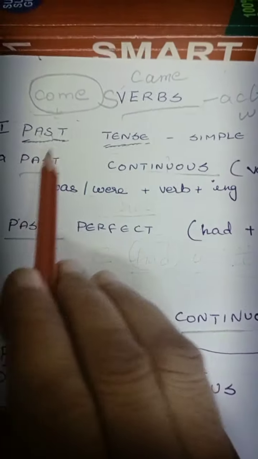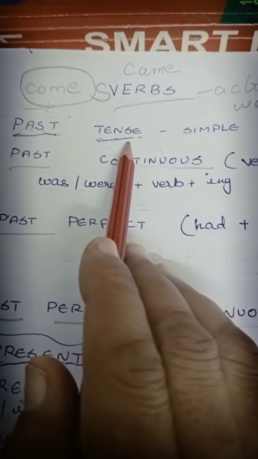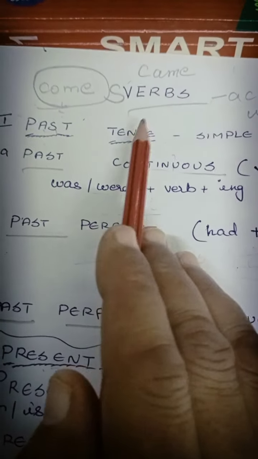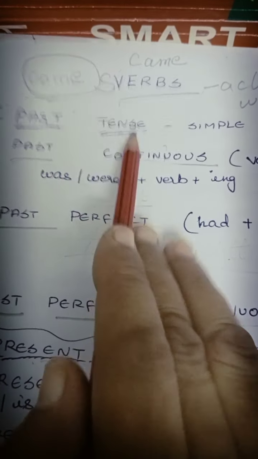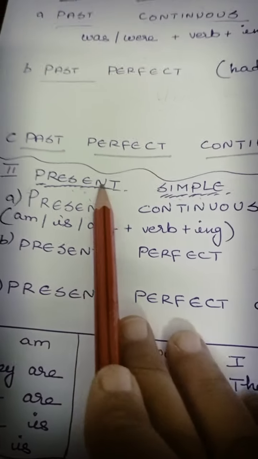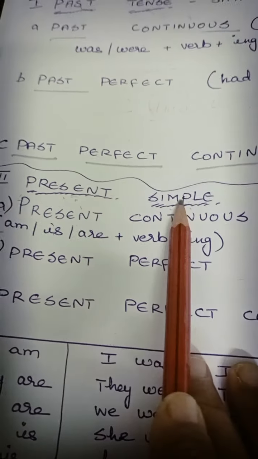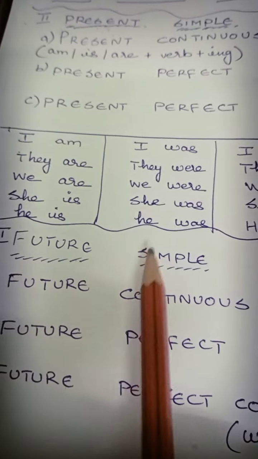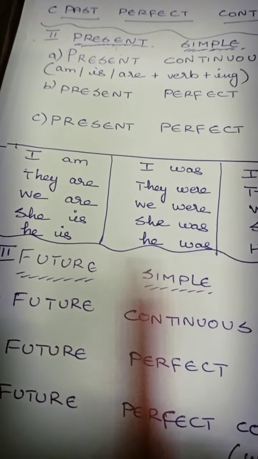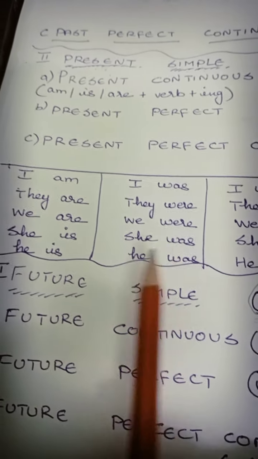What is past tense? You would have said finished work. Not finished. What should we say? The work which had been done. Don't say finished work. The work which had been done is called past tense. And when you do the work now, it is called present tense. So let us see present simple and then future simple. When you are going to do the work hereafter, it is called future simple. I did, I do, I will do.